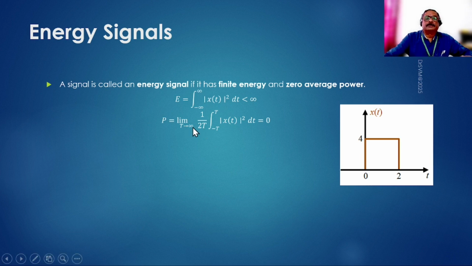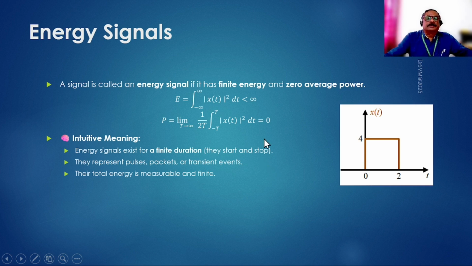As T extends to infinity, the denominator extends to infinity, and the numerator remains a finite value. So this component is energy, it remains finite, and if you divide it by the total time, which is infinite, the power is going to be 0. So the average power for any such signal, a burst of signal, is always 0, and the energy is always finite.